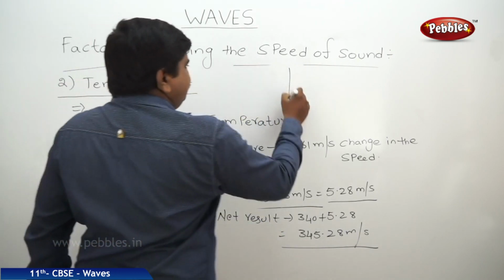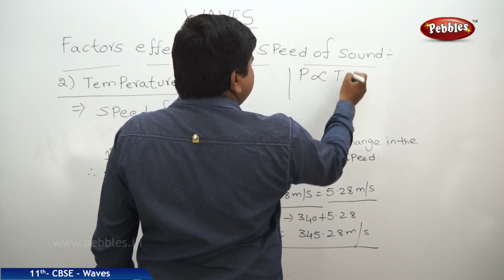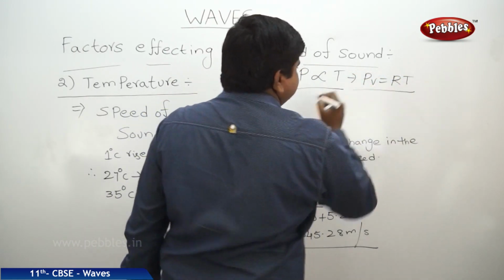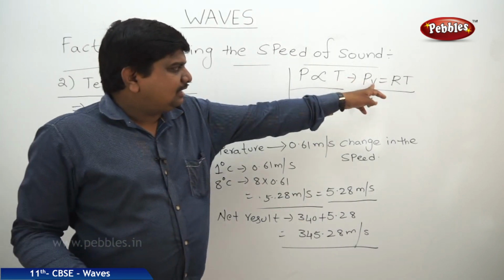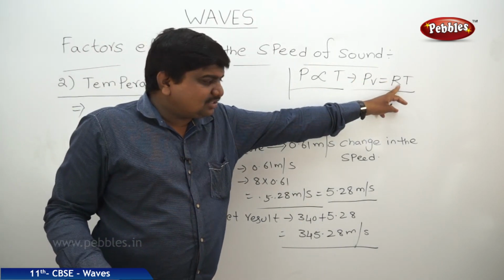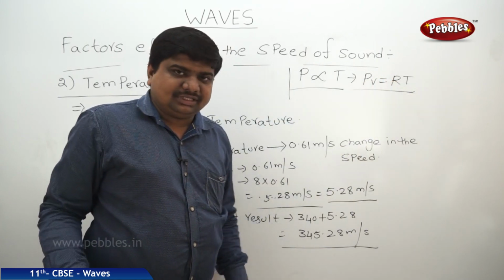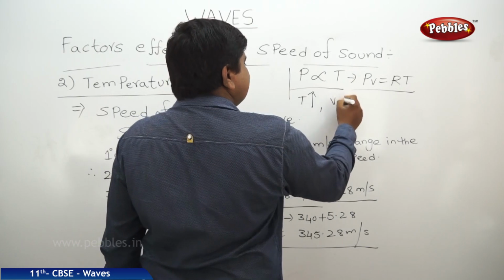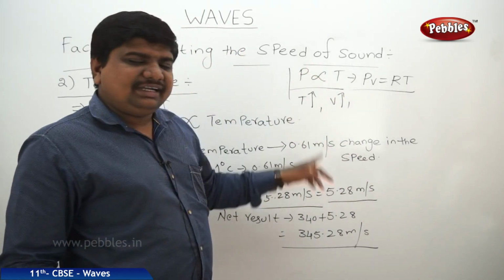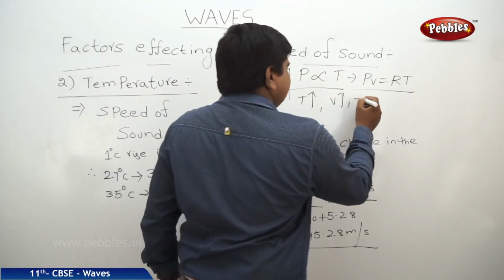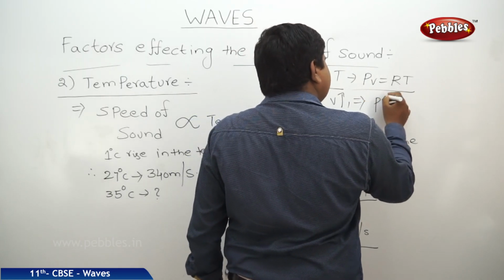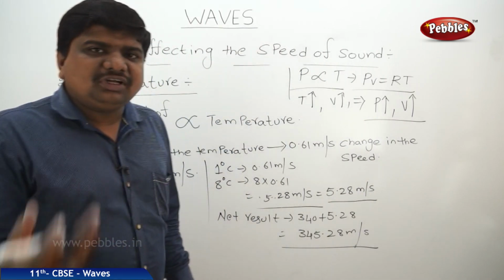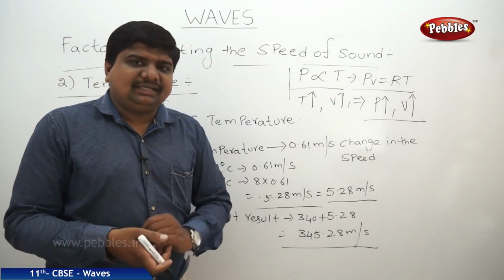We know that pressure is directly proportional to temperature by the ideal gas equation, PV equals RT. So here at constant volume and constant gas constant, P is proportional to temperature. So for the rise in temperature, velocity increases. If P and T are proportional to each other, then we can say that if pressure increases also, the speed of sound will increase because of the proportionality between pressure and temperature.